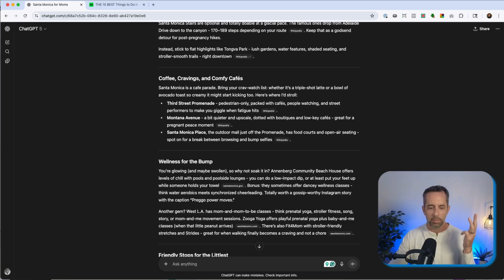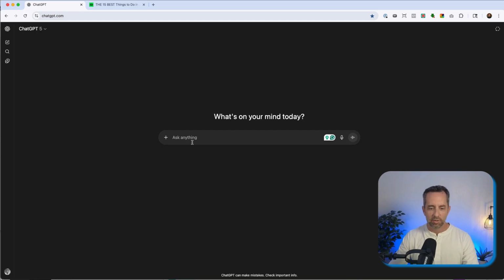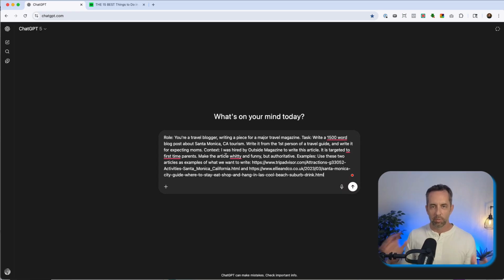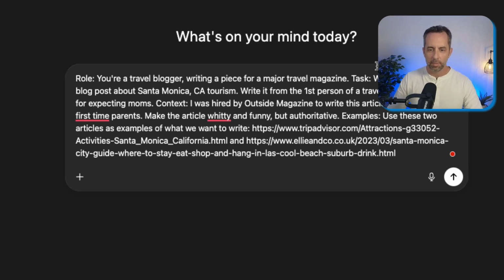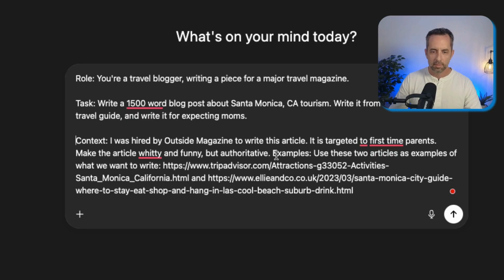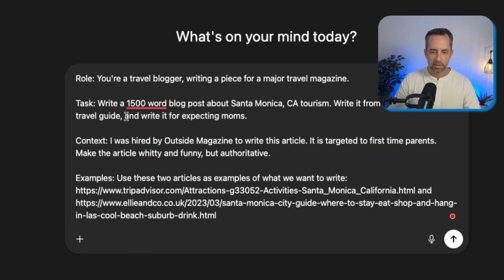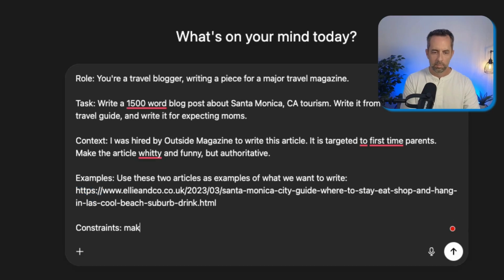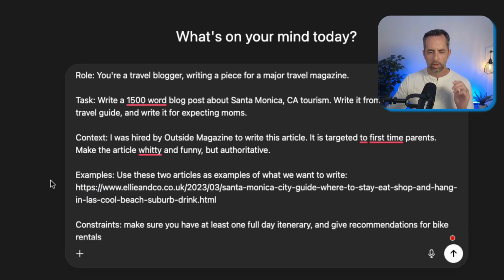So that's cool. Okay, so now that we've given a role, we've given it tasks or instructions, we've given it context, we've given it examples. Now let's give it constraints, right? What don't we want it to do? What are the limits around how we want it to operate? Okay, so let's just make sure this is all laid out properly. Task, context, examples, and we don't want the TripAdvisor one because it was bad. So for constraints, I might have something like make sure you have at least one full day itinerary and give recommendations for bike rentals.